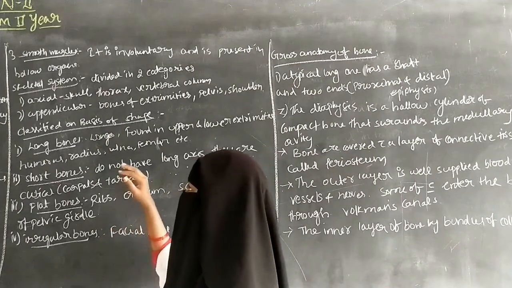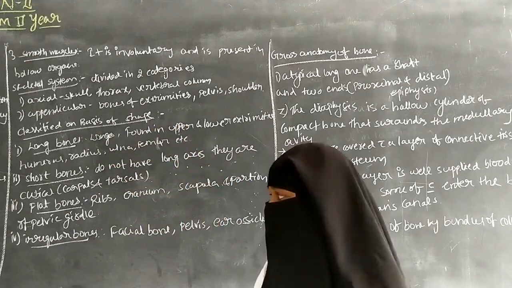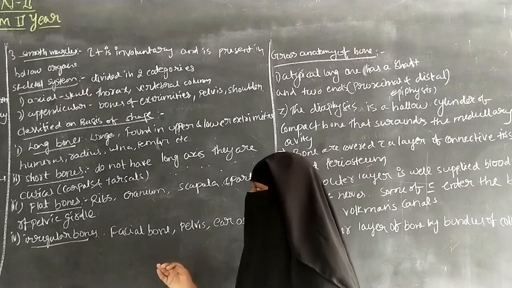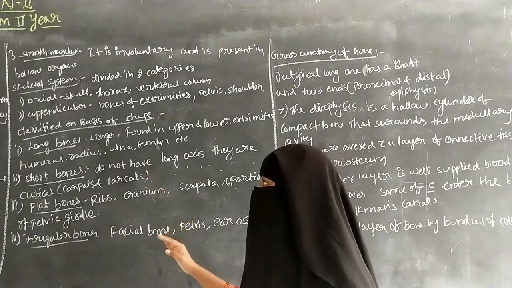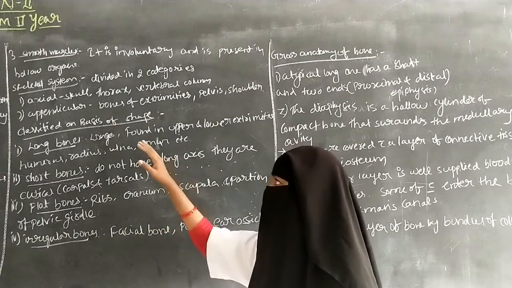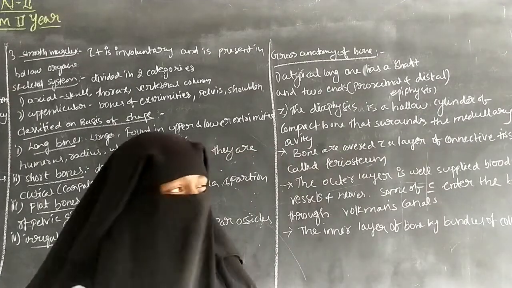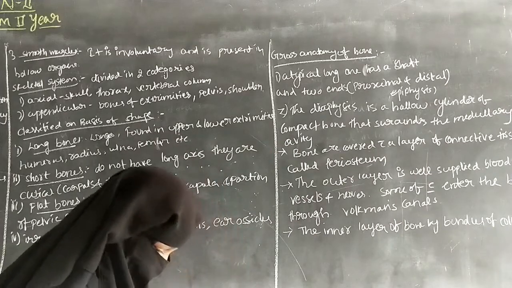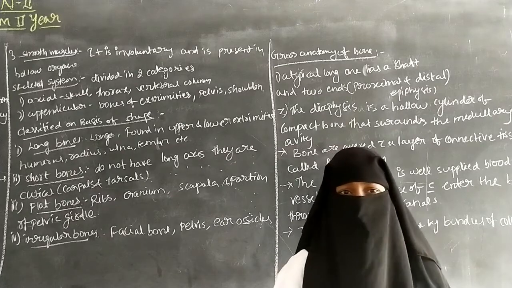So bones are classified on the basis of shape. There are 4 types of bones: long bones, short bones, flat bones, and irregular bones. It is about the 4 types of bones on the basis of the shape of the bone. So it completes the classification of bones. And next we will discuss the gross anatomy of the bone.